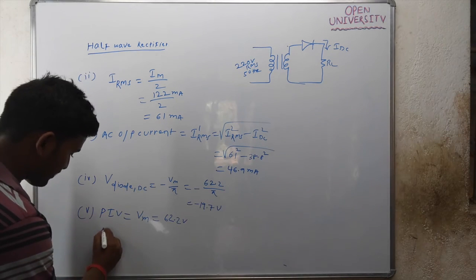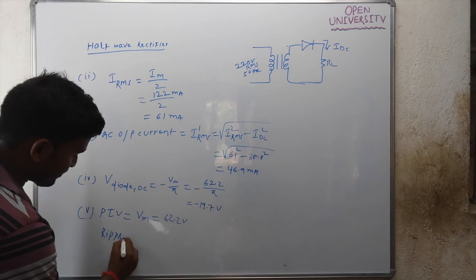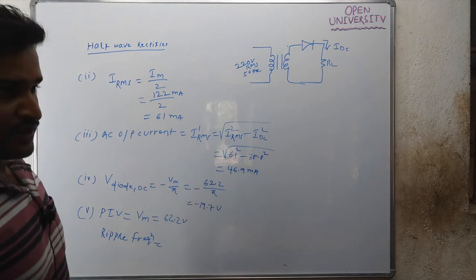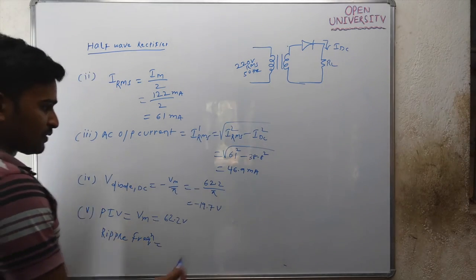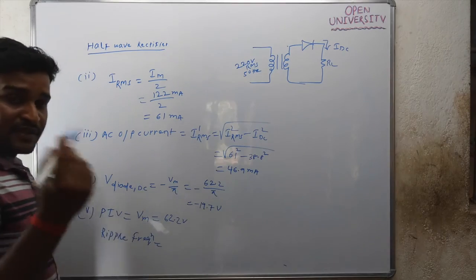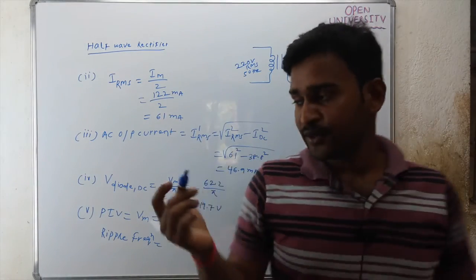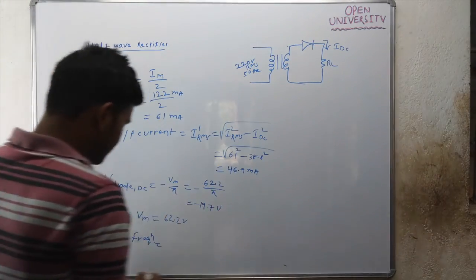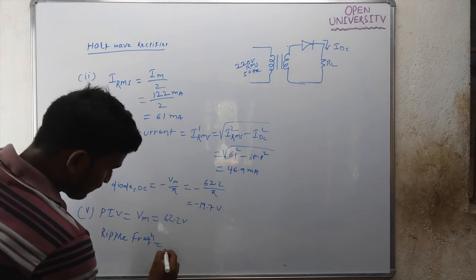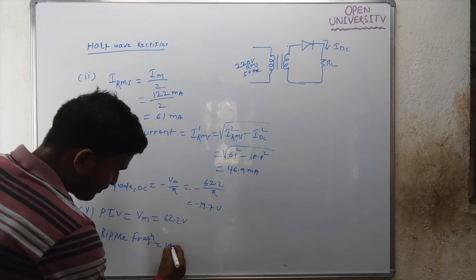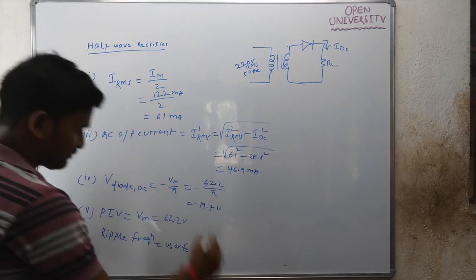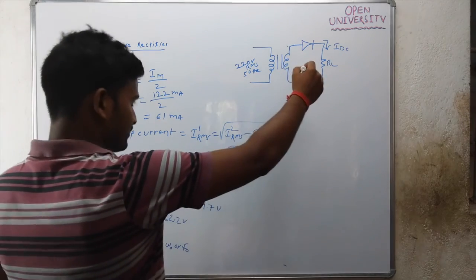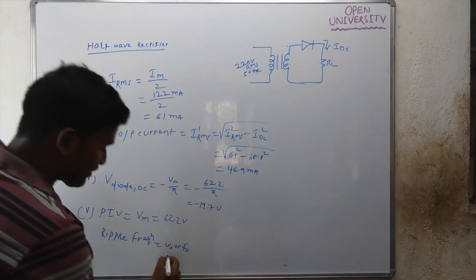And the last one is ripple frequency. What is ripple frequency? Ripple frequency is nothing but the smallest frequency present in the output waveform. For a half wave rectifier, the frequencies present in the output are omega naught, 2 omega naught, 4 omega naught, 6 omega naught, and so on. So the smallest frequency is omega naught, that is nothing but the ripple frequency, omega naught or f naught. What is f naught? It is nothing but the input signal frequency, which is 50 Hz.